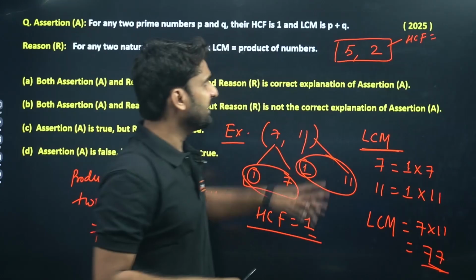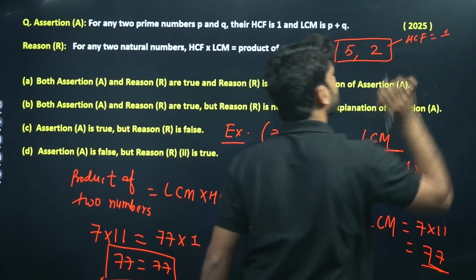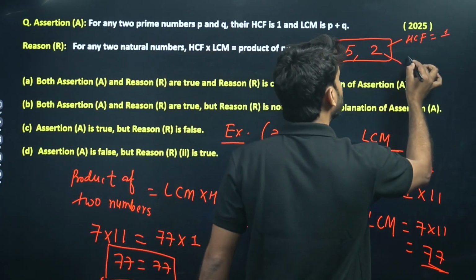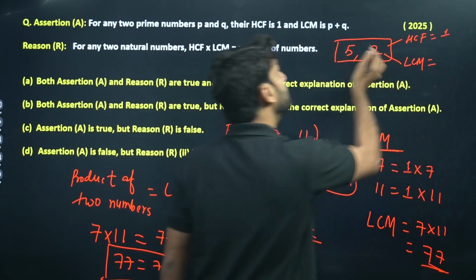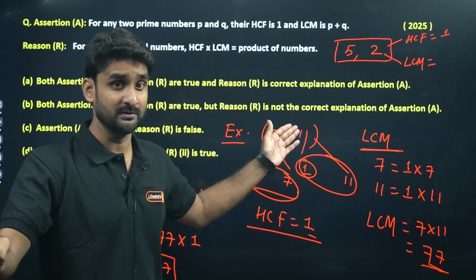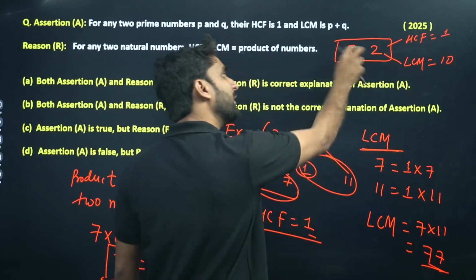So it is clear that 5 and 2 both are prime numbers. So their HCF will be 1. And if I talk about what will be the LCM, as we know these two numbers, 5 and 2, are prime numbers, because their factors are 1 and themselves, right? So the LCM will be 10, the product of these two numbers.